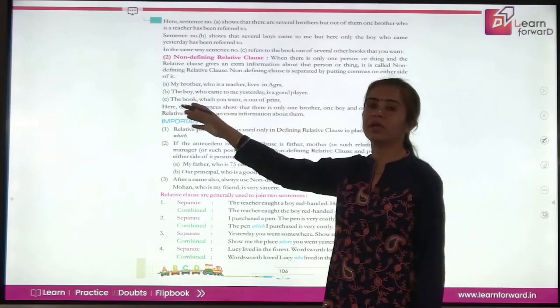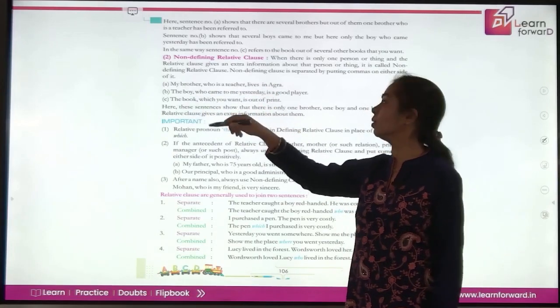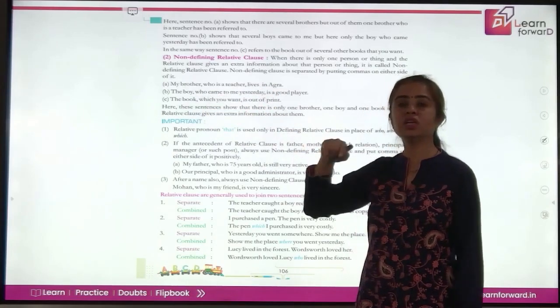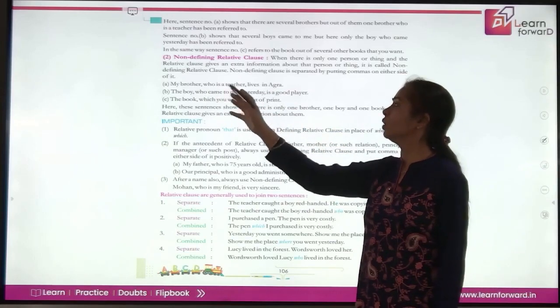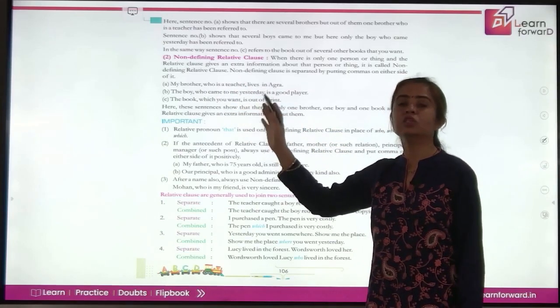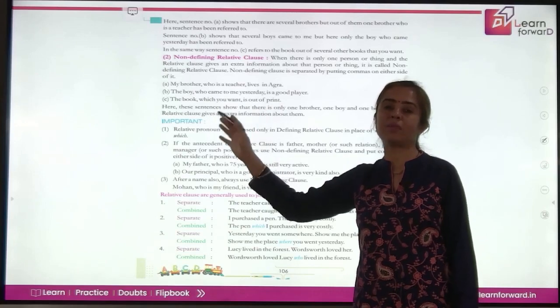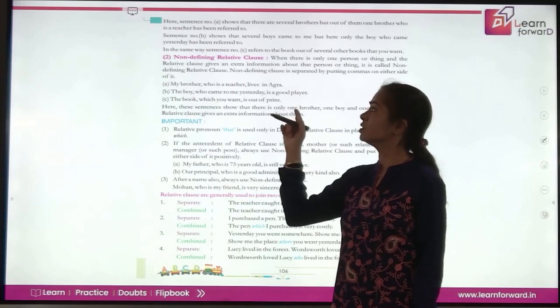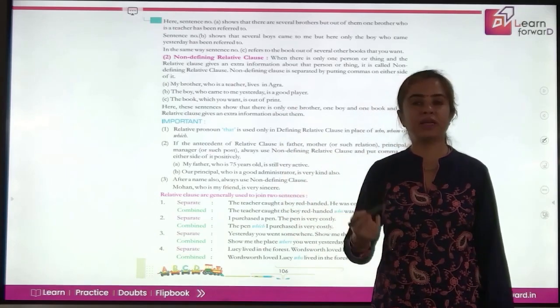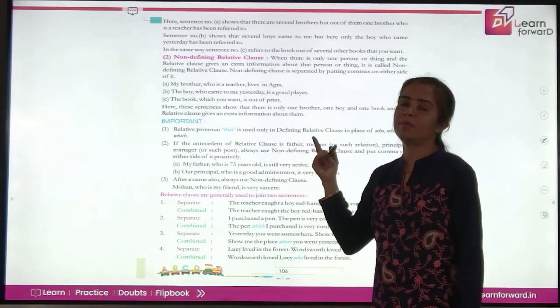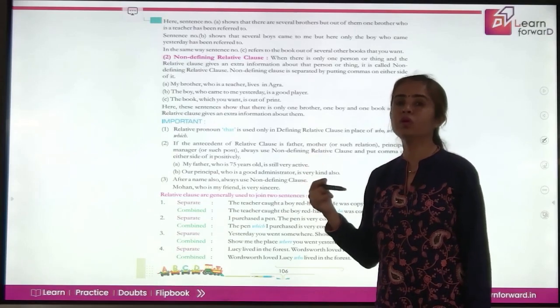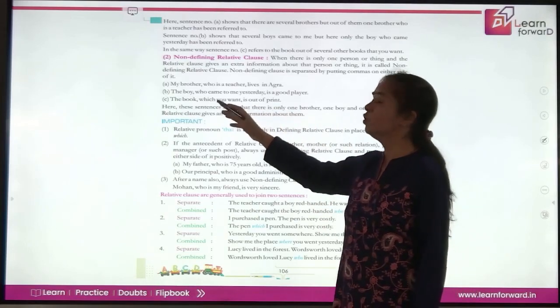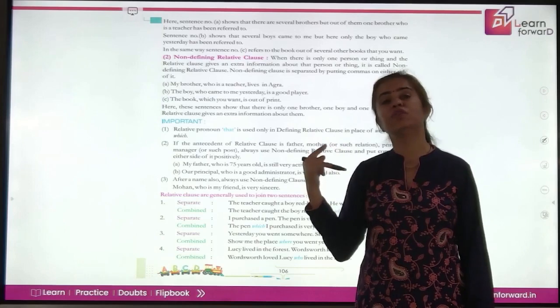Next, the boy, who came to me yesterday. So you are talking about a particular boy and giving additional information about that boy, separating it using commas before and after the clause. But when we are using the same clauses as defining, then you do not separate them using commas. And one more important thing to remember is you use that only in case of defining clauses.